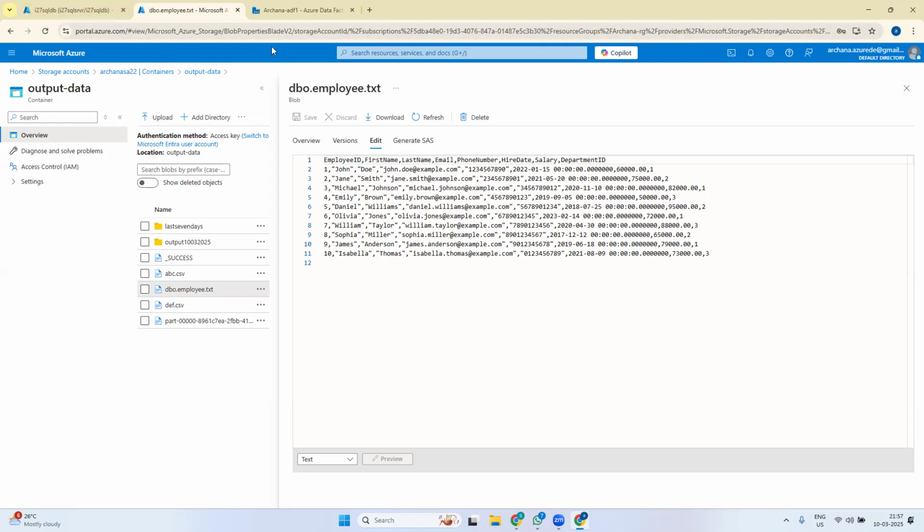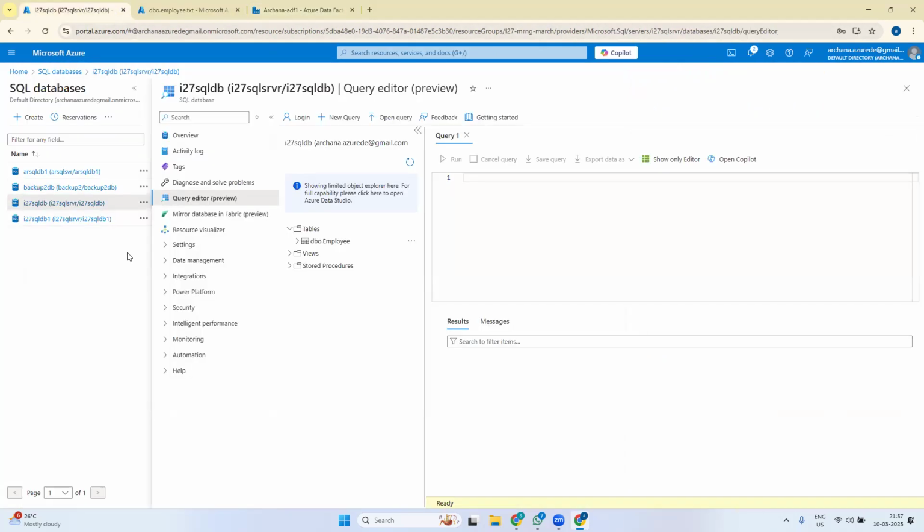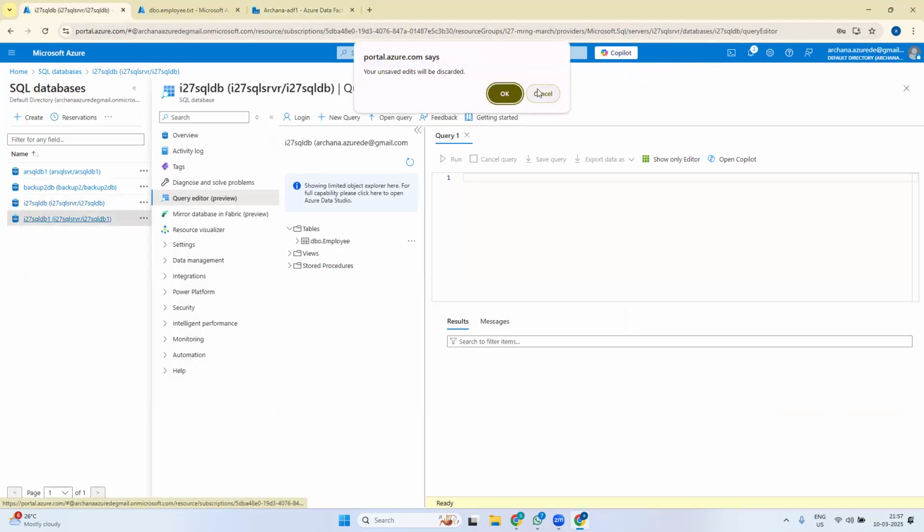So just a second. If we run this again, it is asking for DB name and table name. Now if we want to give a different table name, we'll see what this has.